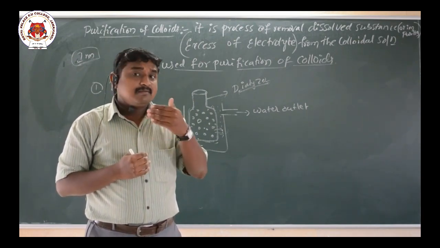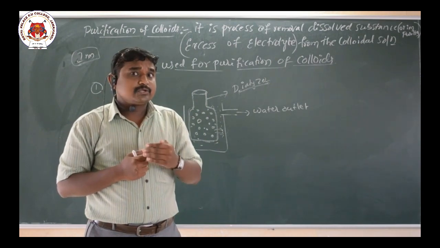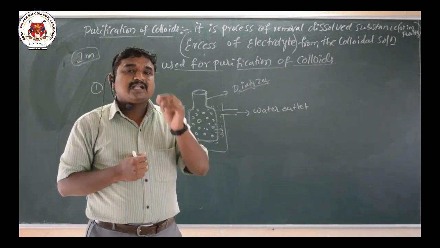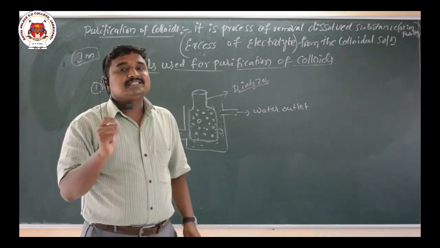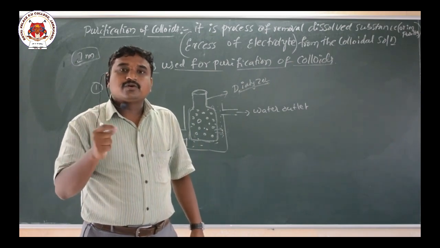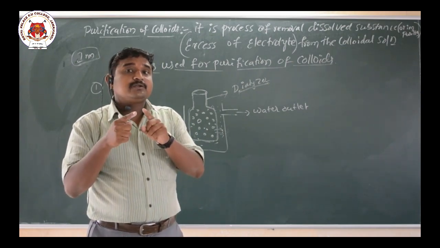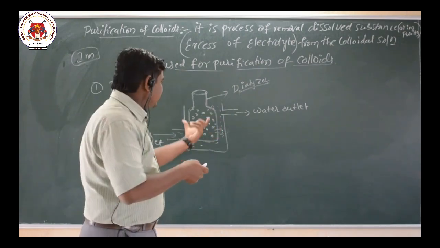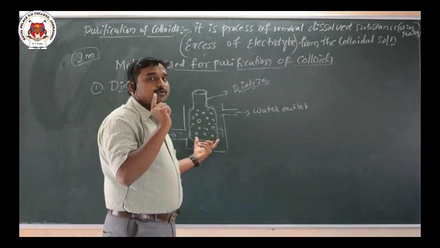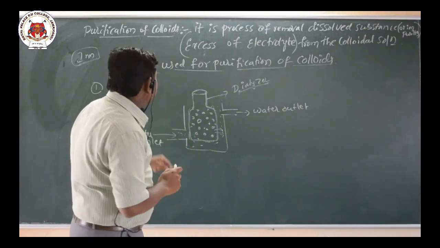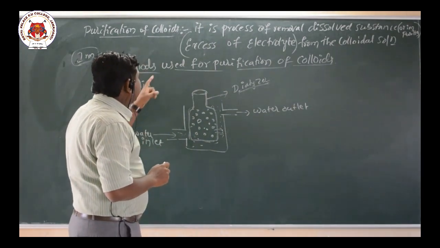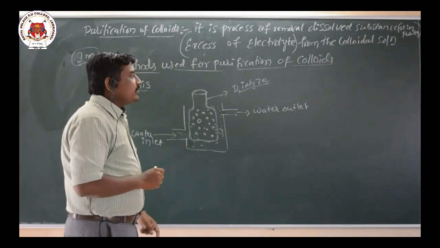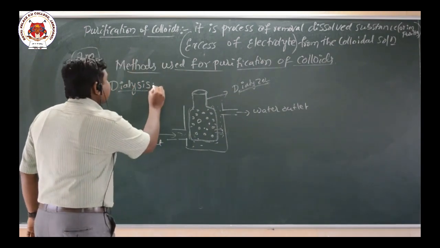The true solution, as I told, has particle size less than 1 nanometer. For that reason only the true solution can pass through the parchment bag, but not colloidal particles. So this is one of the methods used for the purification of colloids, that is dialysis.